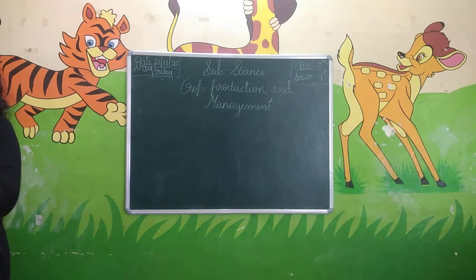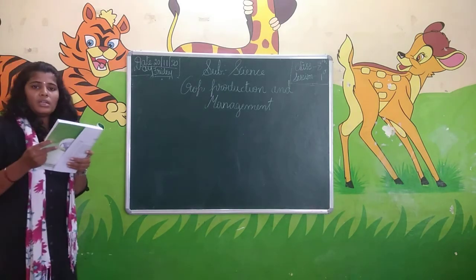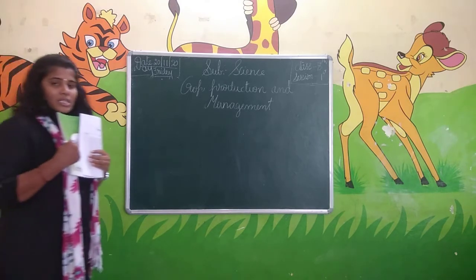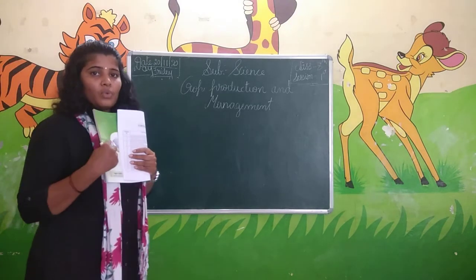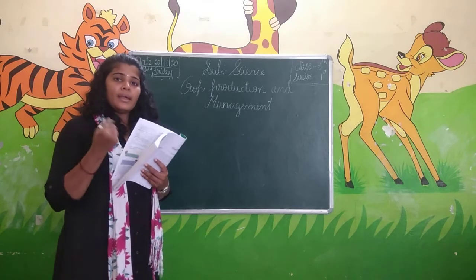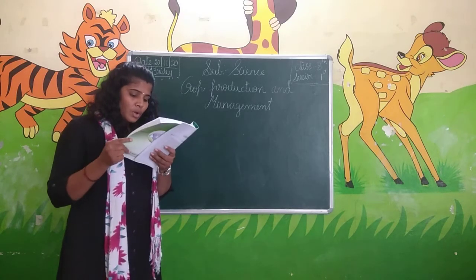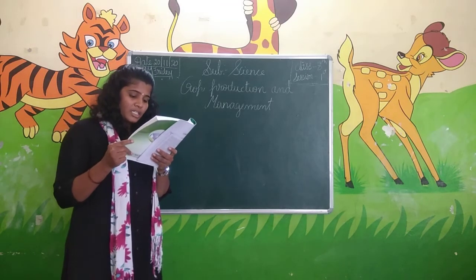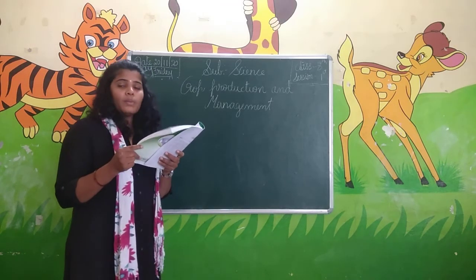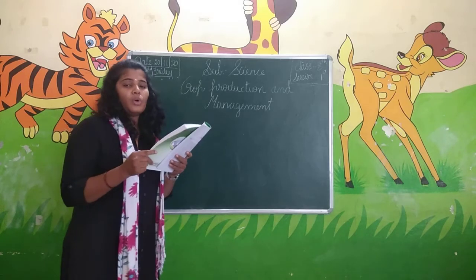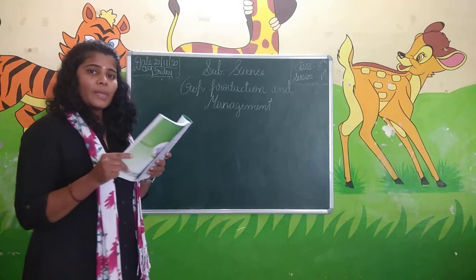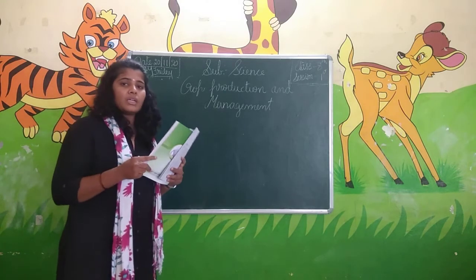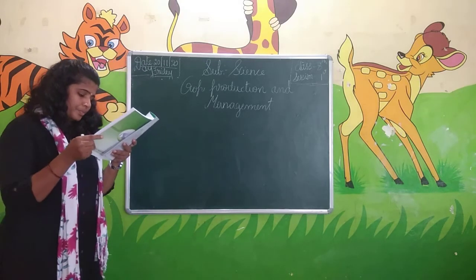You have already learned why we eat food: to do all the activities we need energy, and to get energy we have to eat food. How will we get the food? We will get it from plants or from animals, or some people consume both.